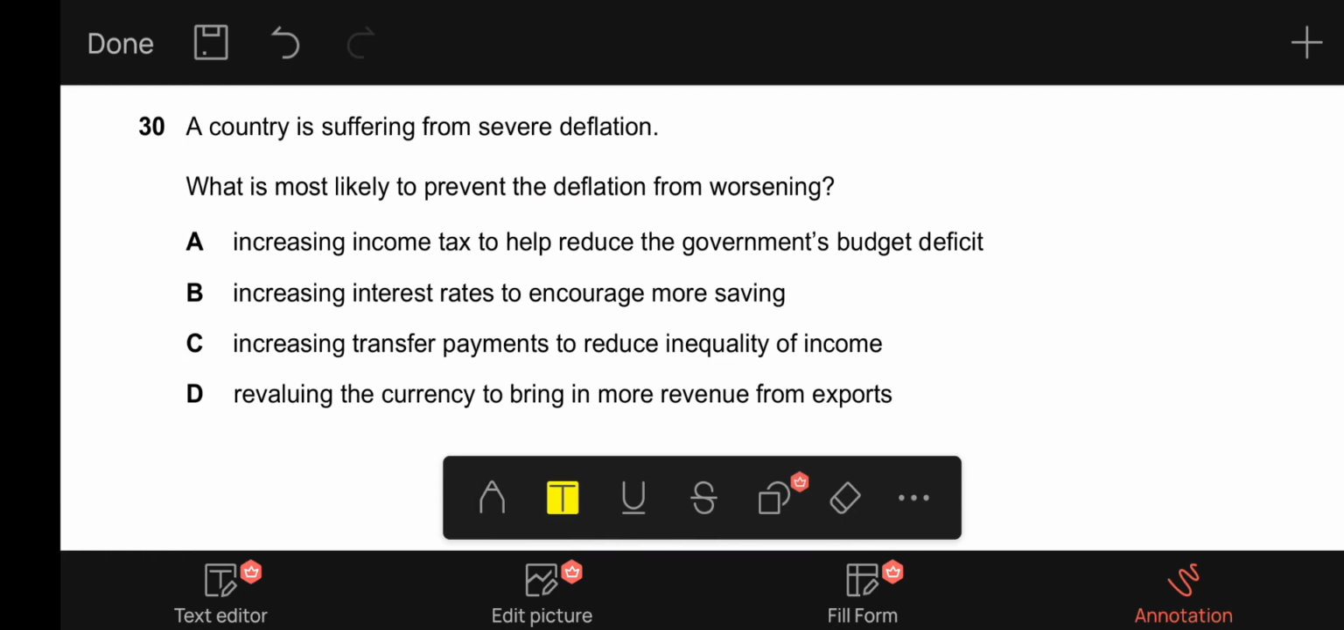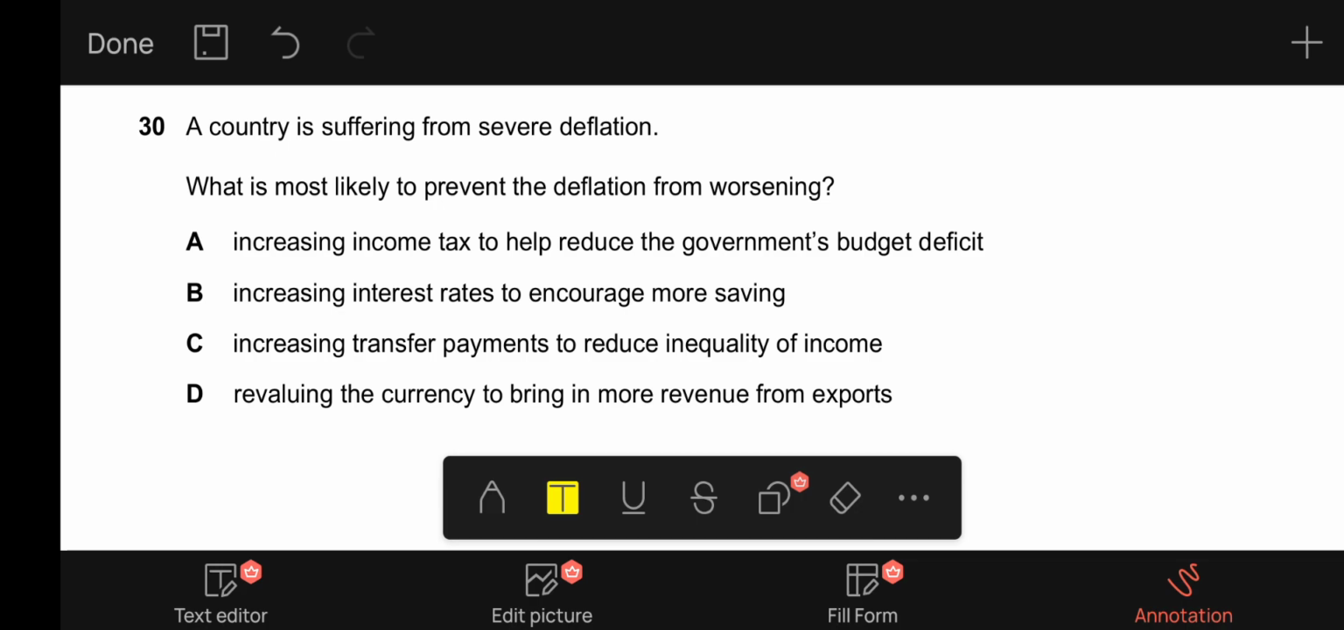30, and the final one, it says a country is suffering from severe deflation. What is most likely to prevent the deflation from worsening? A, increasing income tax to help reduce the government's budget deficit. If we increase income tax, aggregate demand in the economy will decrease and deflation will become more severe.